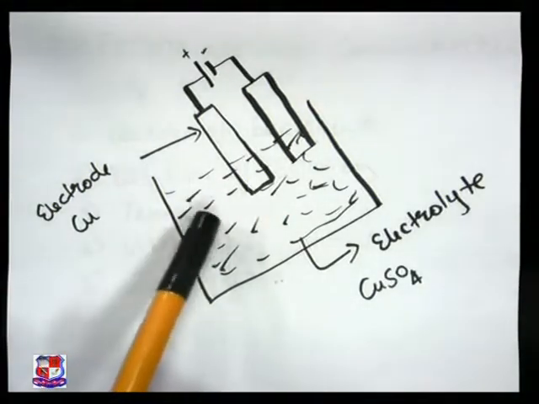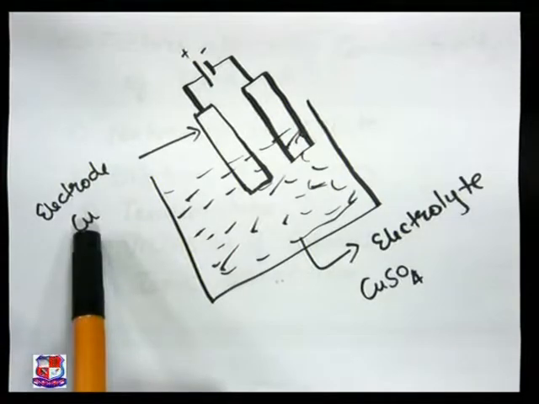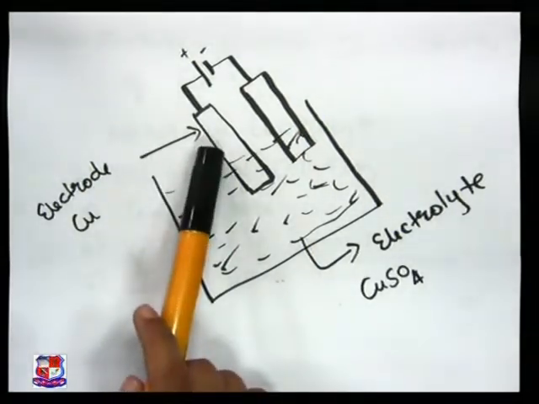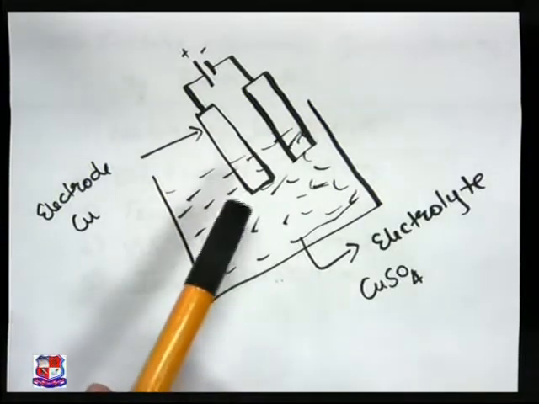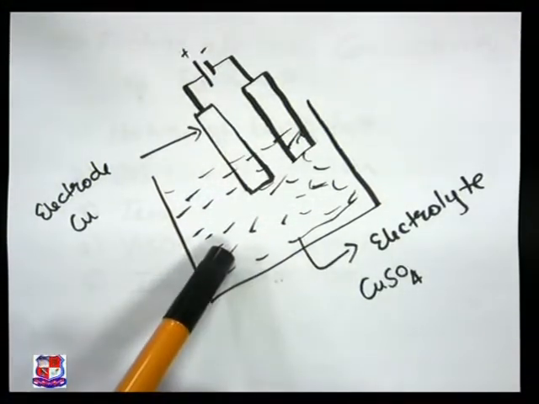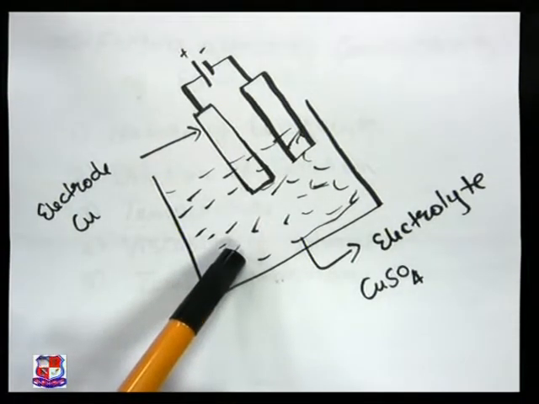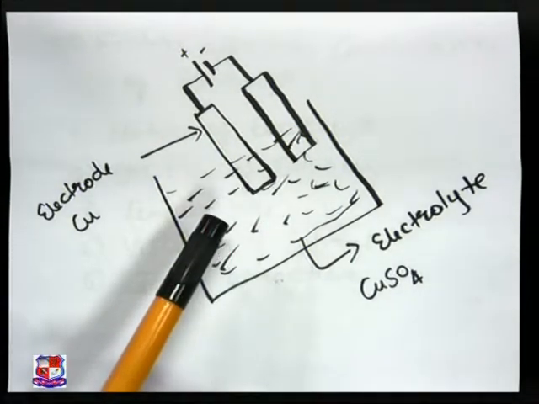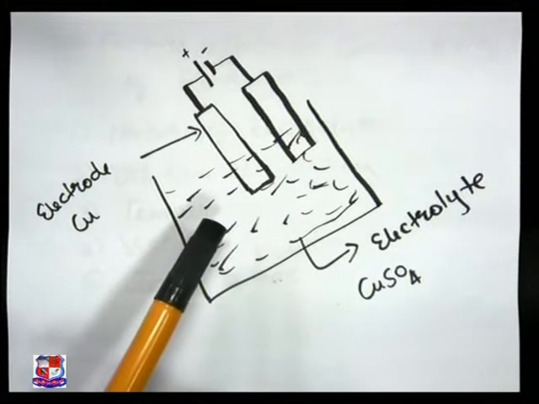This solution is our electrolyte, this rod is our electrode, and when we pass electricity into the electrolyte, the process of breaking of electrolyte in presence of electricity is called electrolysis. Electro means electricity, lysis means to break, so this is known as electrolysis.